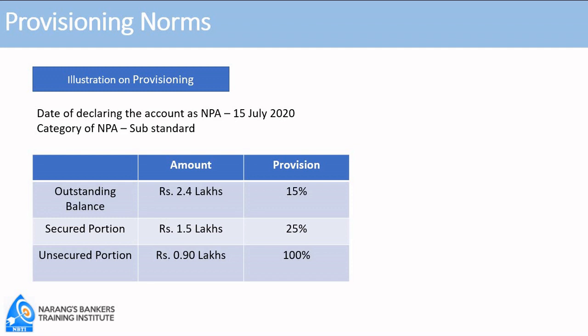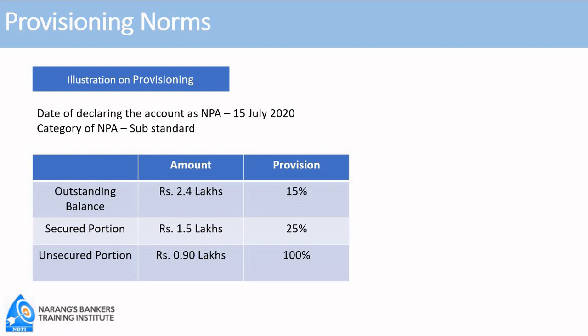You must be seeing some example illustration on provisioning on the screen. Before we discuss that, I would like to highlight certain things which are not given directly in the circular of RBI. First thing, be it standard asset, substandard asset, or loss asset, the provision is a certain percentage of outstanding balance.